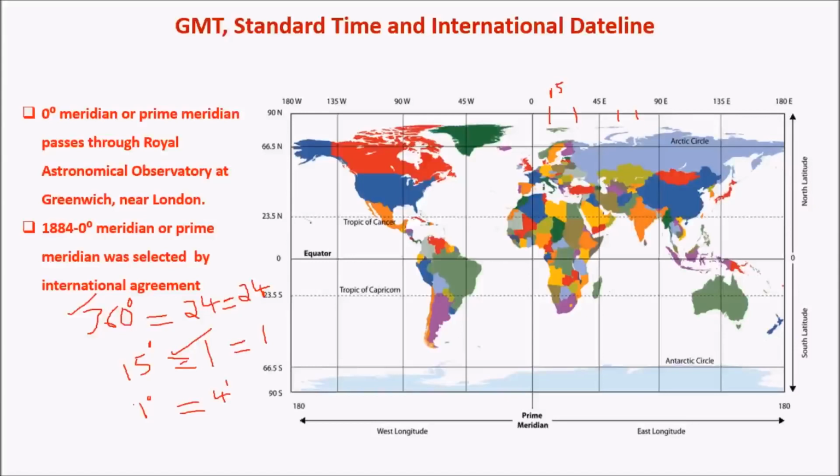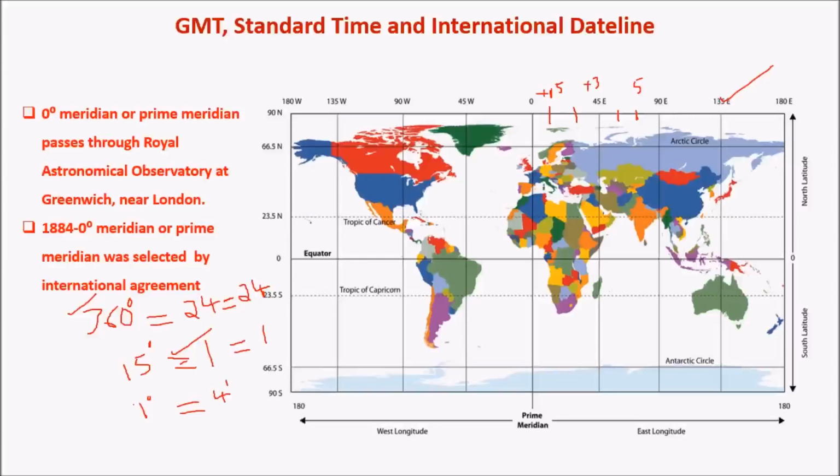So from 0 degrees to 15 degrees, it would be 1 hour equivalent, and 15 to 30 it would be 2 hour equivalent, and likewise 45 would correspond to 3 hour equivalent. Likewise, something like 75 degrees would correspond to 5 hour equivalent, and all these longitudes to the east correspond to times ahead of Greenwich Mean Time. As Earth rotates from west to east, the eastern regions are the ones which receive earlier sunlight. As a result, these times are advanced compared to Greenwich Mean Time. So it is plus 1 hour at 15 degrees east, and plus 3 hours at 45 degrees east, etc.